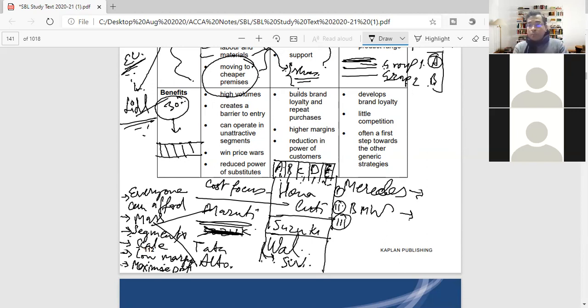If you talk about medical equipment, it can be focused on maybe one particular kind of disease or segment. When it comes to cars, it could be based on wealth. When it comes to education, it could be based on a certain level, maybe postgraduate or graduate education. So when you try to focus on a particular niche, that is a focus strategy. It doesn't mean always being expensive as such.